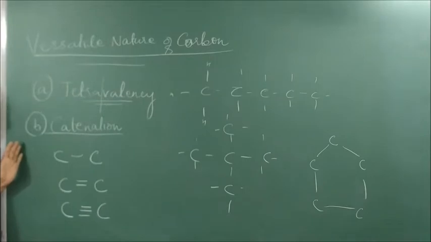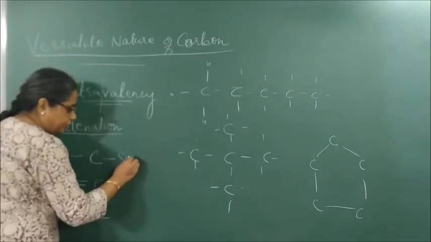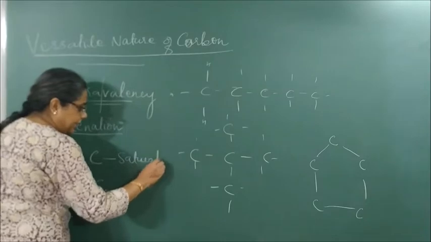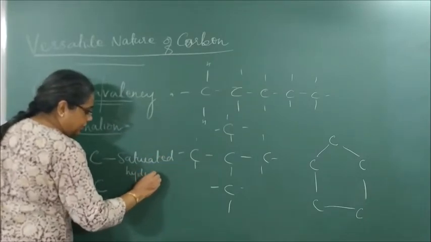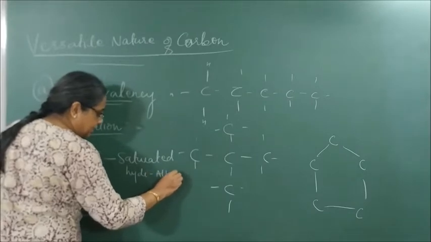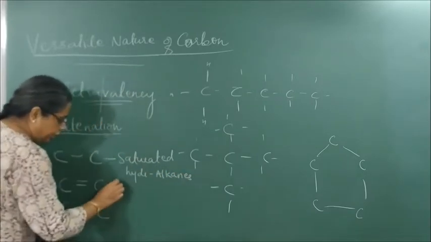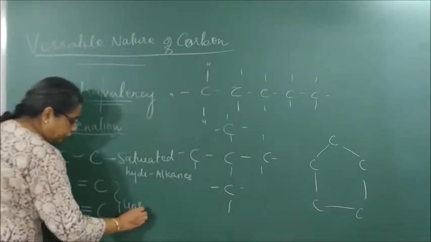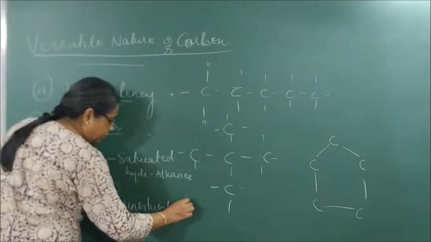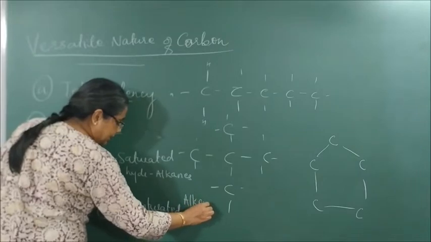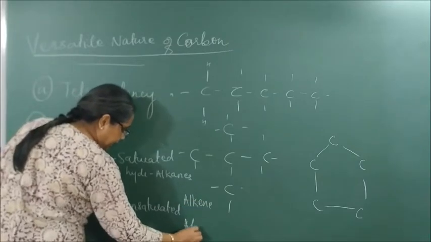Clear? Now look. What is it called as? Carbon-carbon single bond is called what? Saturated hydrocarbons or alkanes. They are called saturated hydrocarbons or alkanes. Double and triple bonds are called what? Unsaturated hydrocarbons. And they are called what? Alkenes and alkynes.